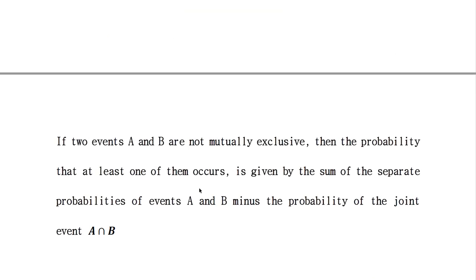So in conclusion, we can say that if two events A and B are not mutually exclusive, then the probability that at least one of them occurs is given by the sum of the separate probabilities of events A and B minus the probability of the joint event A intersection B.